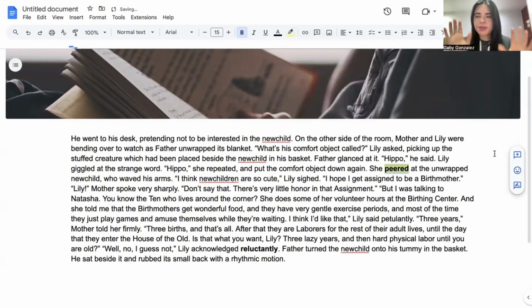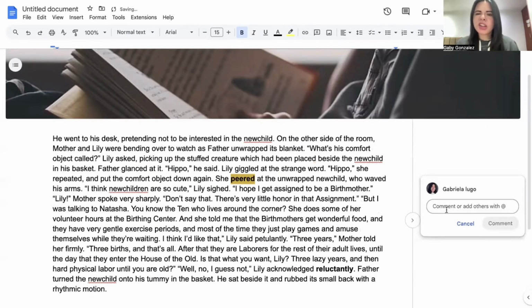So you will highlight it, okay? Use a different color to highlight the new words. And you see this button? It says add comment. So here I want you to write, just brainstorm, write the meaning. What do you think it means? Peered. I don't know, like look at, for example, or curious about, something like that, okay? Whatever comes to your mind, guess the meaning, okay?